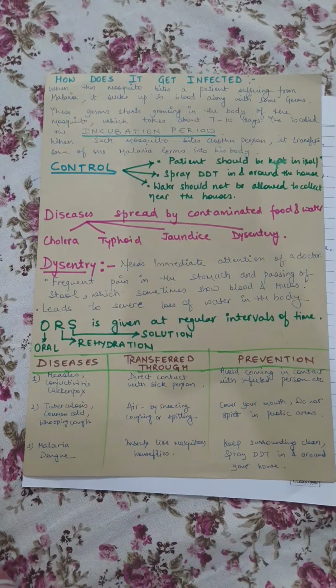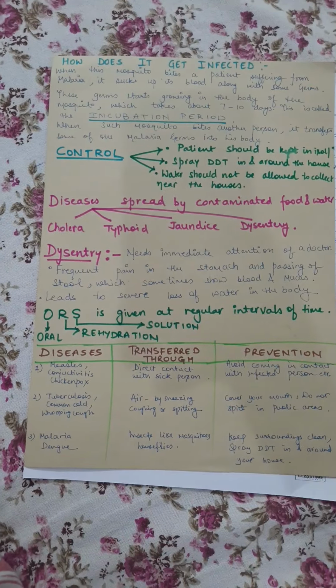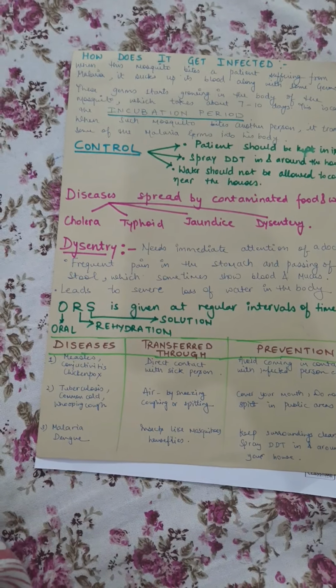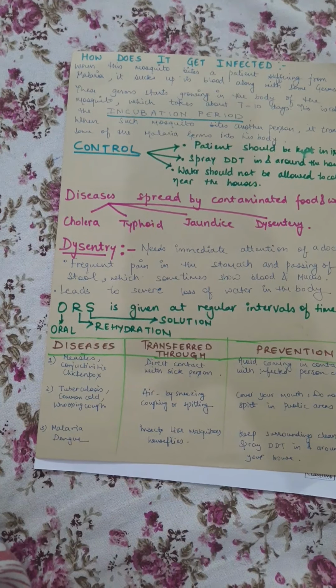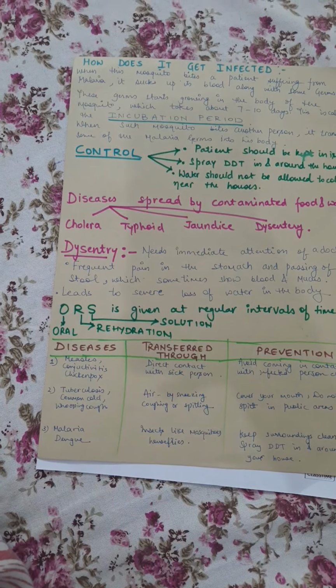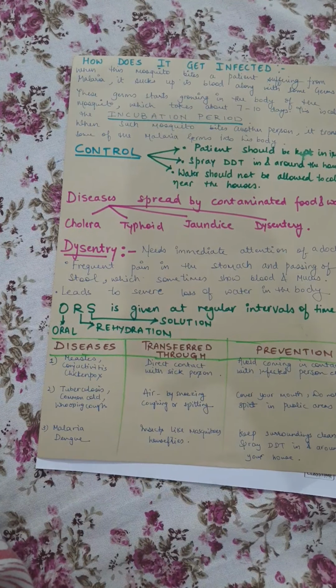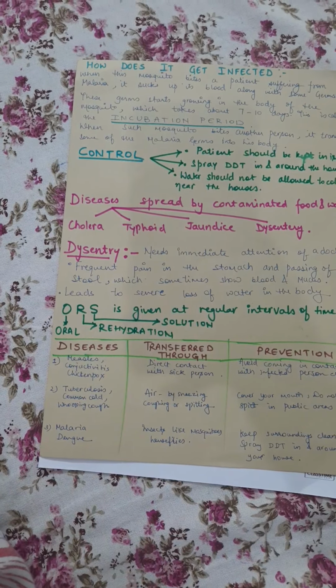Spray DDT in and around the houses. Now we will study how to keep our health good. Avoid contamination of food. When food is left in the open for a long time, some germs start growing in it and cause contamination of food. Do not dispose of garbage near water bodies. Trim your nails, as dirt under your nails may carry germs.